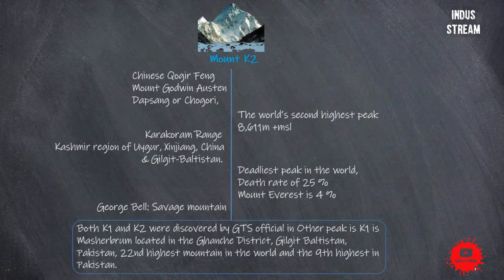The other mountain that was witnessed during the discovery of Mount K2 was K1. Just like K2, K1 is referred to as Karakoram 1. K1 and K2 were discovered by the GTS officials, that is the Great Trigonometric Survey officials. K1 is located in the Ghanche district of Gilgit-Baltistan. Mount K1 is the 22nd highest mountain in the world and the 9th highest peak in Pakistan.